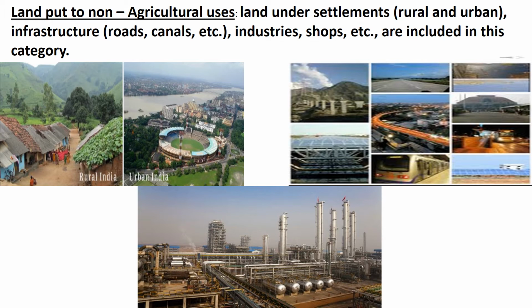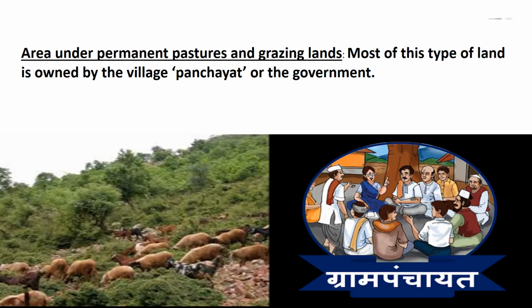Children, an expansion in the secondary and tertiary activities would lead to an increase in this category of land use. Area under permanent pastures and grazing lands. Most of this type of land is owned by the village panchayat or the government. Children, only a small proportion of this land is privately owned. The land owned by the village panchayat comes under common property resources.